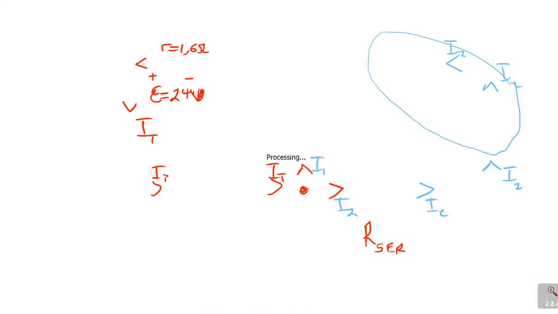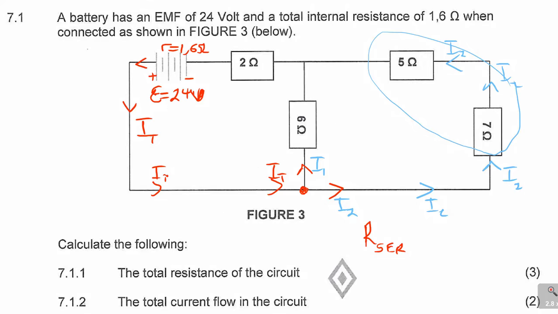So if I go back to this question, since these resistors here are in series, what I have is R equals R1 plus R2, which is equal to 5 plus 7, which is equal to 12 ohms. Are you getting that? Now, because it's 12 ohms, I can redraw this diagram like this. If I cut here, I can have something like that. That's what it means.